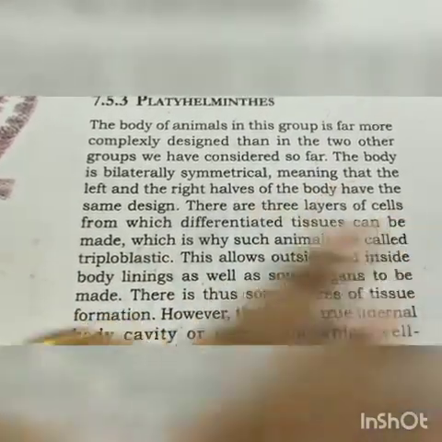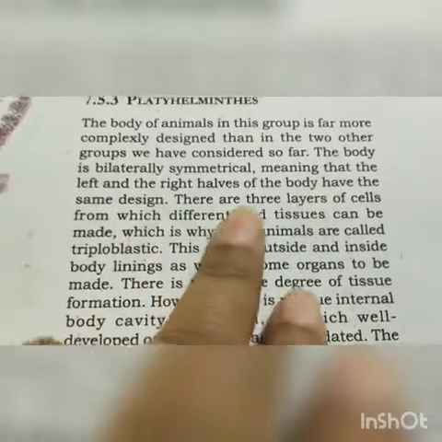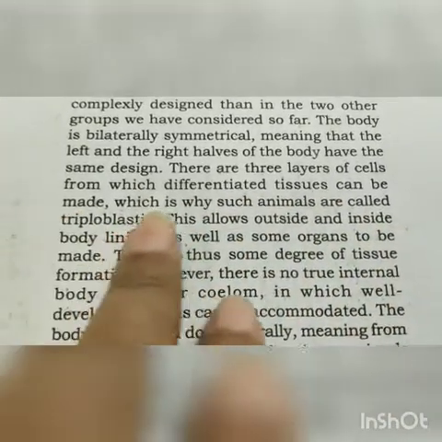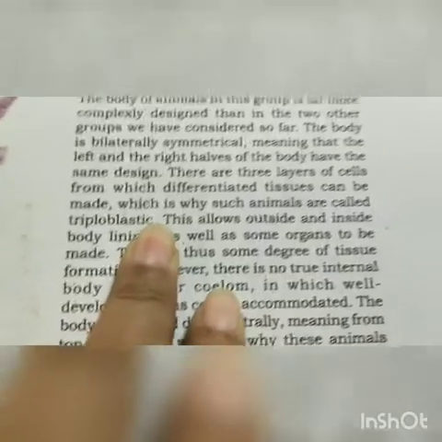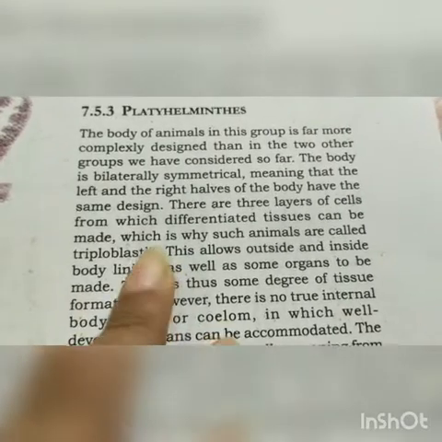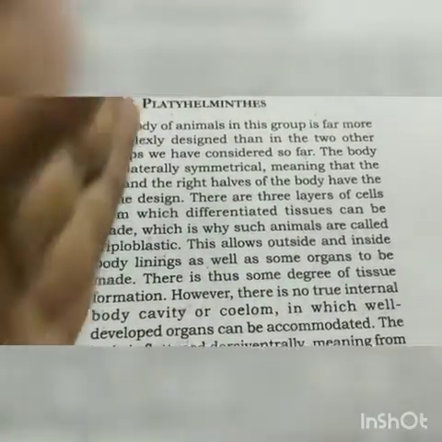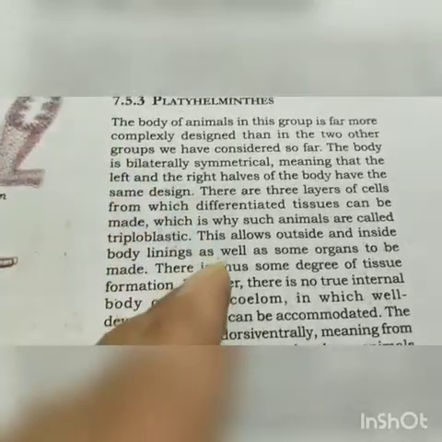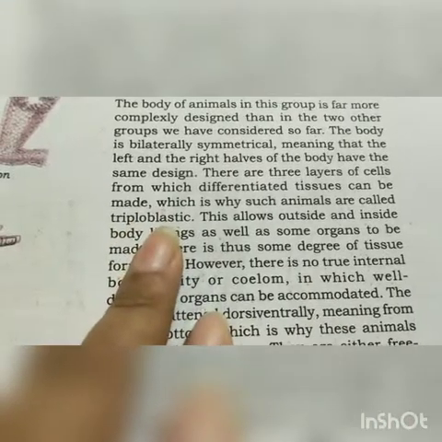Meaning that the left and the right half of the body have the same design. There are 3 layers of the cell from which differentiated tissue can be made, which is why such animals are called triploblastic. I already told you they are bilaterally symmetrical, meaning if you divide them from the middle, both sides will be of similar design. They are also called triploblastic.